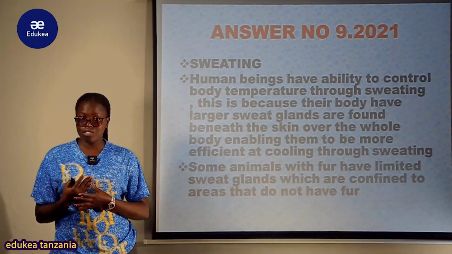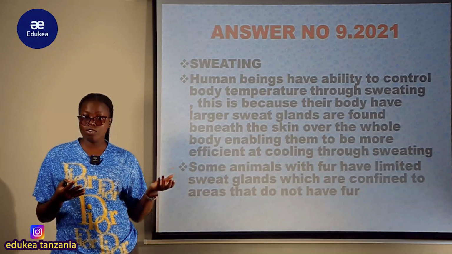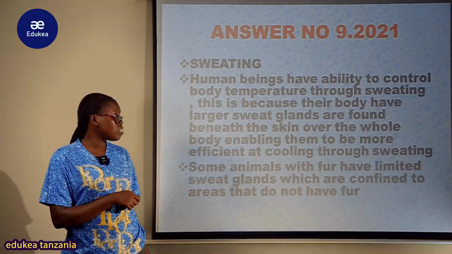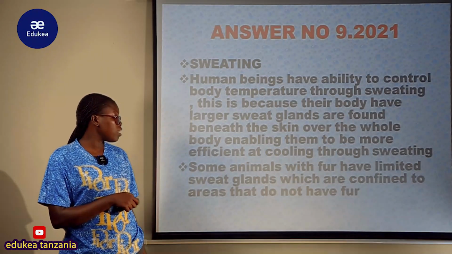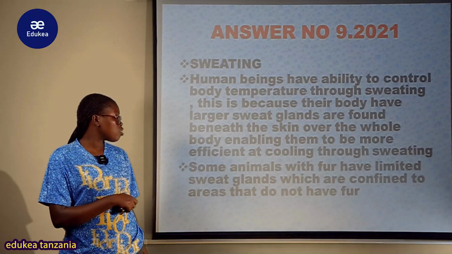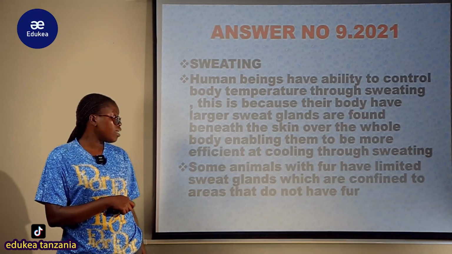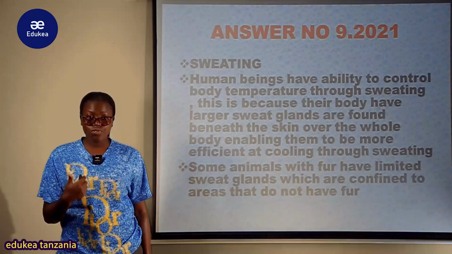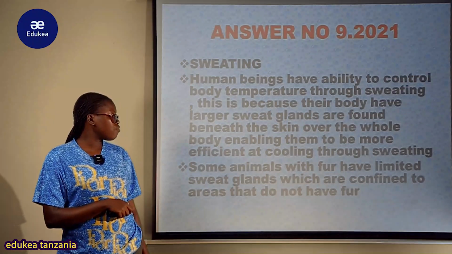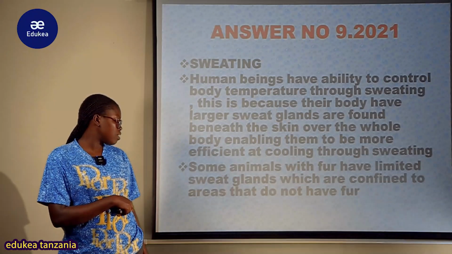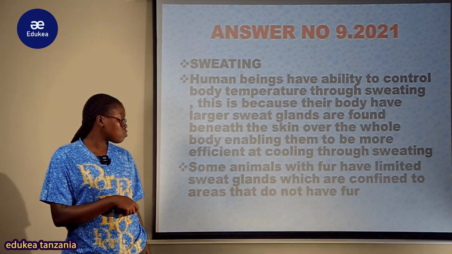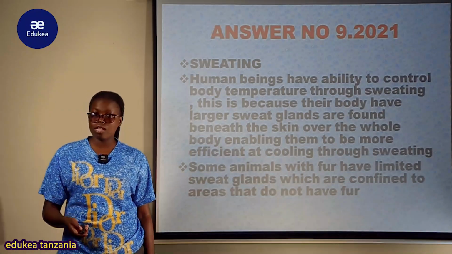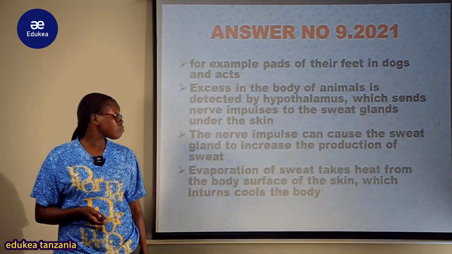And the sweat, this is one of the nitrogenous wastes which consists of a mixture of water pamoja na salt. So human beings have the ability to control body temperature through sweating. This is because their bodies have larger sweat glands found beneath the skin of the whole body, enabling them to be more efficient at cooling through sweating. So some animals with fur have limited sweat glands which are confined to areas that do not have fur. So the point ni kwamba sweating, binadamu wanapokuwa na joto kali lazima watoke jasho as a mechanism of cooling.